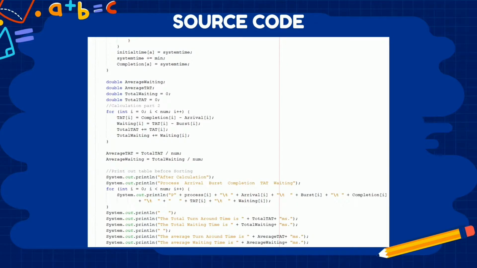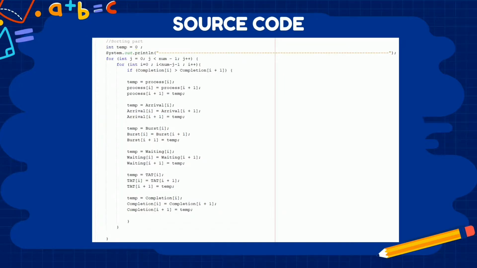The first for loop is used to calculate the turnaround time, waiting time, total turnaround time, and total waiting time. The second for loop is used to display all of the data, which includes number of processes, arrival time, burst time, completion time, turnaround time, and waiting time. In this page of source code, there is an if statement inside a nested for loop. This loop is used to sort the data and arrange them in ascending order.